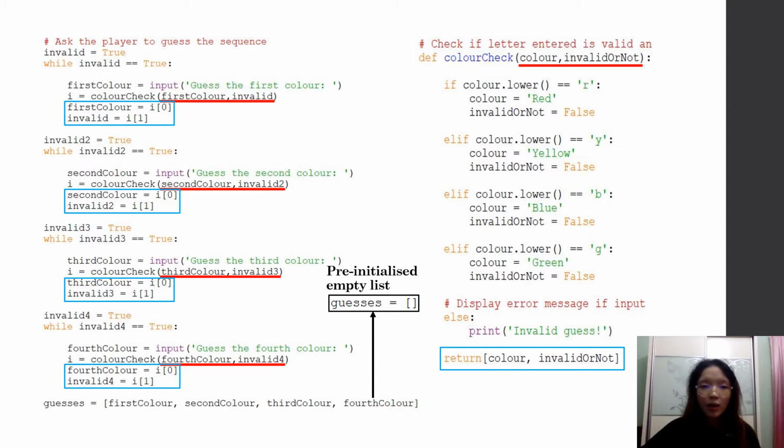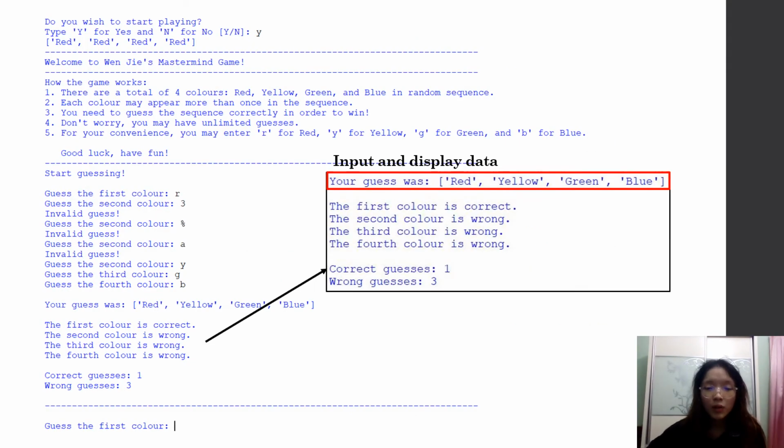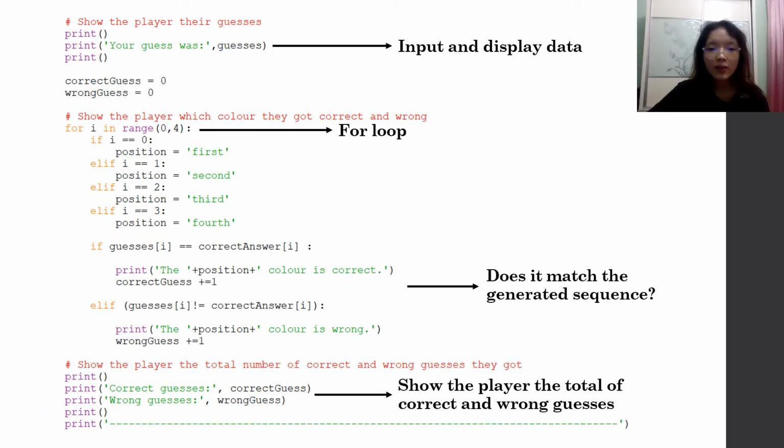After the player has input all their guesses, the game will show them what were their 4 guesses. Then it will compile and show them which specific color in the sequence that they got correct or wrong, followed by their total number of correct and wrong guesses. I used a for loop for this to work.